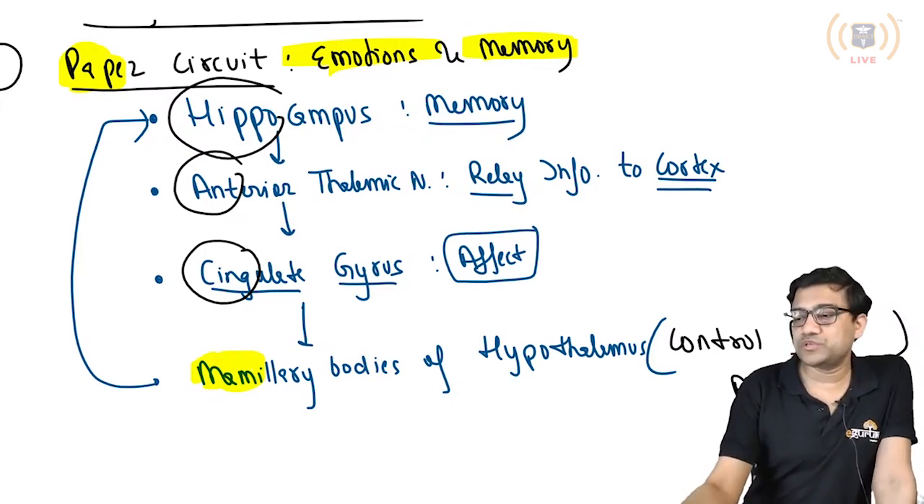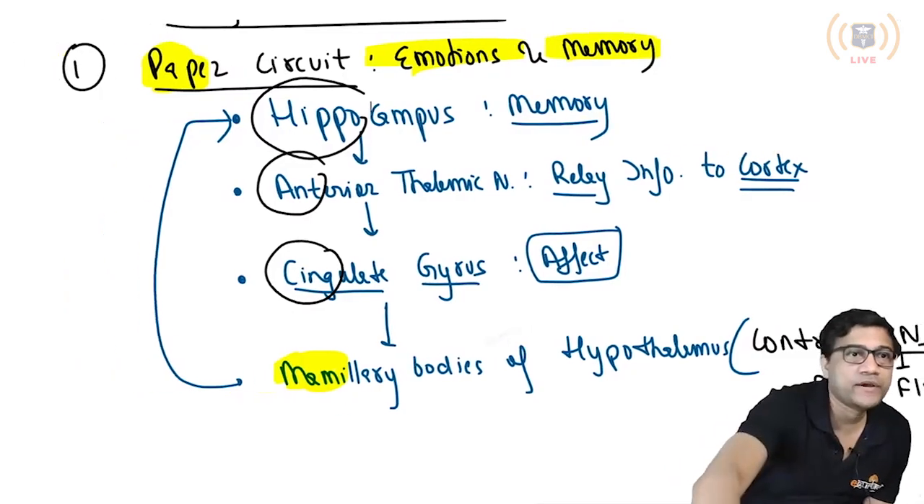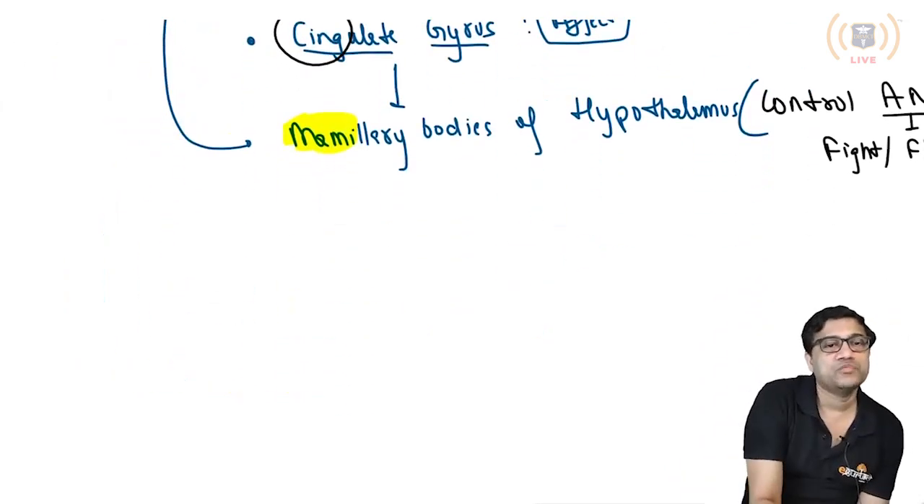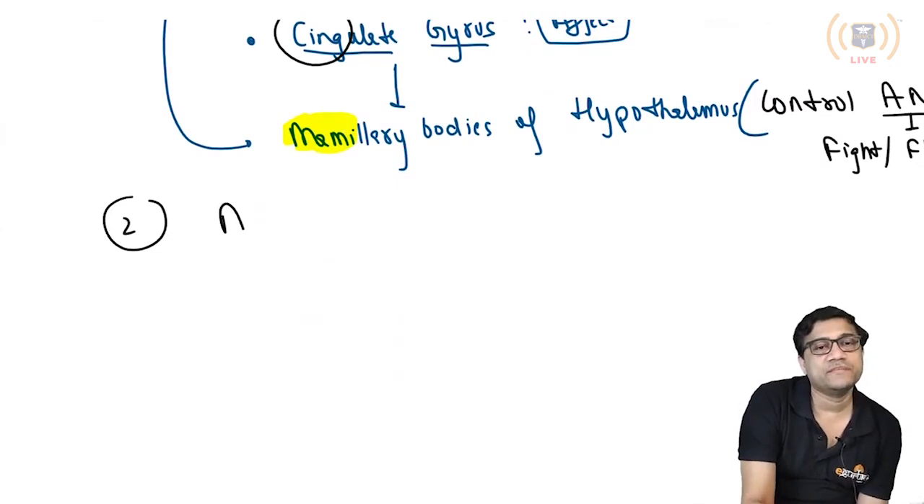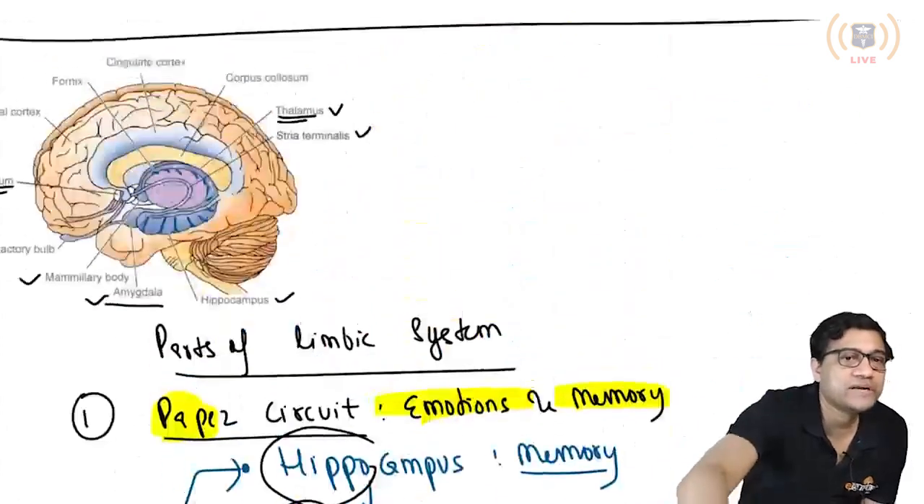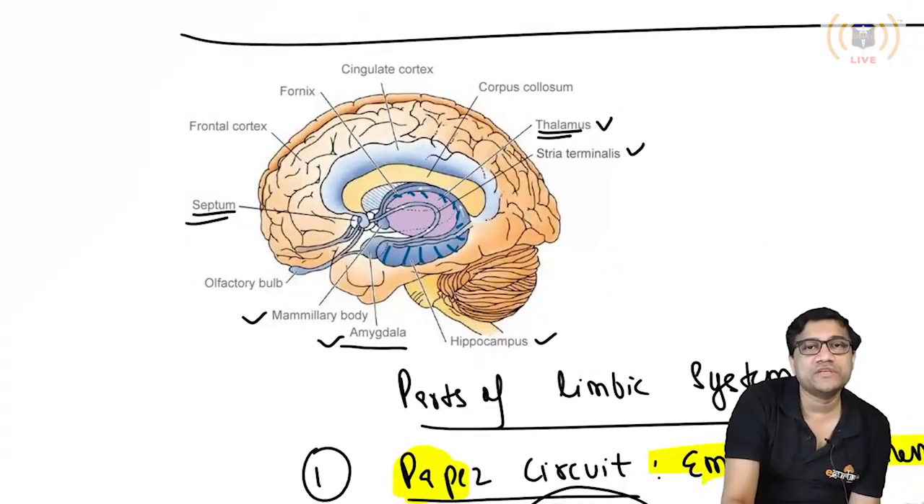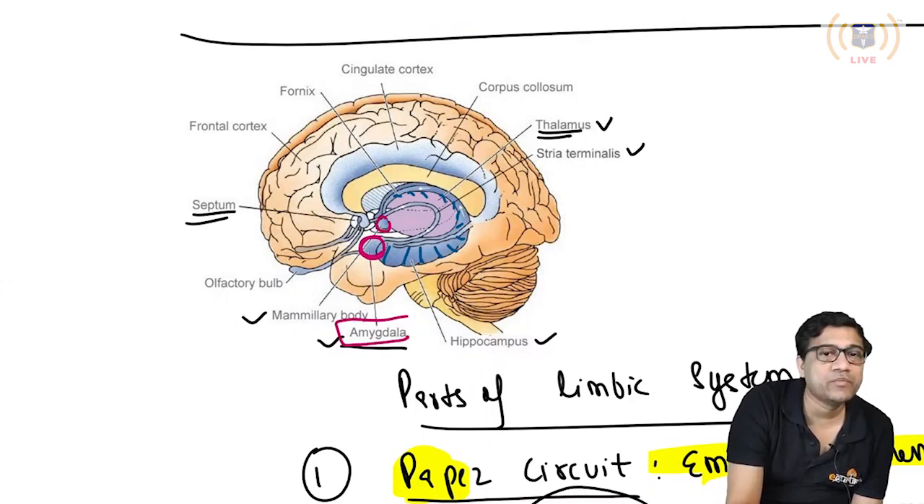Now comes the question: what else do we see? Number 2, we have something called the amygdala. Okay, so let me show this thing again first. Let's just focus on this part. This is the amygdala. Can you see? I'll just label it with red. This is the amygdala. The mammillary bodies are here.